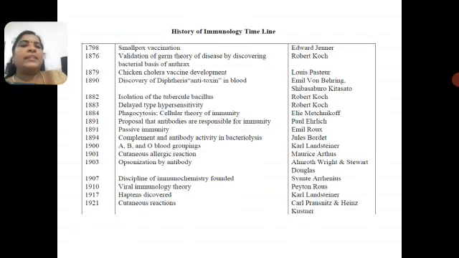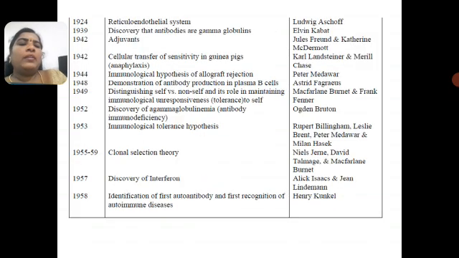These are all the history of immunology. This timetable shows the many scientists involved in the field of immunology and their contributions in the early stages, which developed immunology until now.